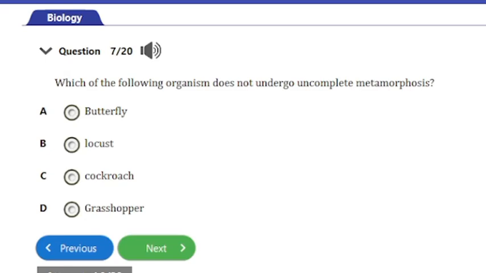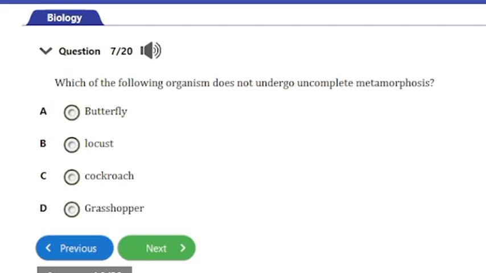Just looking at this question, you will see a double negation, does not, and then incomplete. So when we say it does not undergo incomplete metamorphosis, all we are trying to say is that it undergoes complete metamorphosis. The options we have here: A is butterfly, B is locust, C is cockroach, and D is grasshopper.